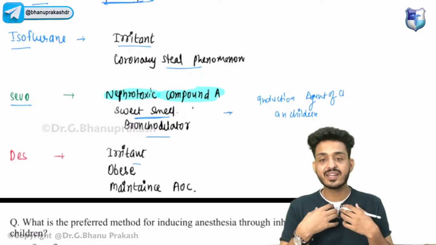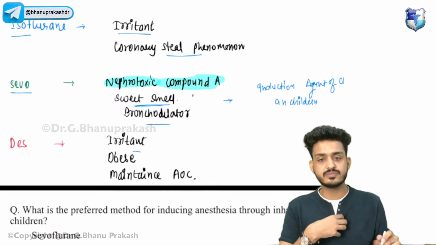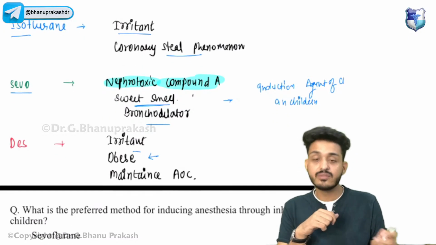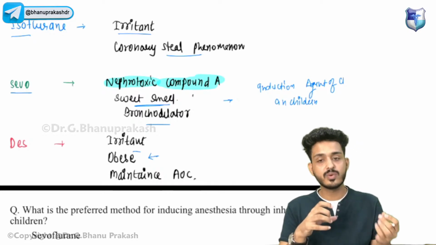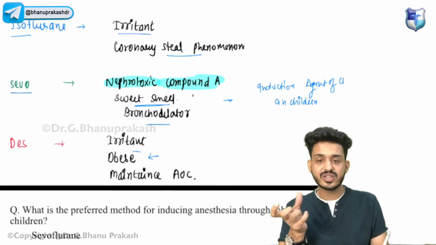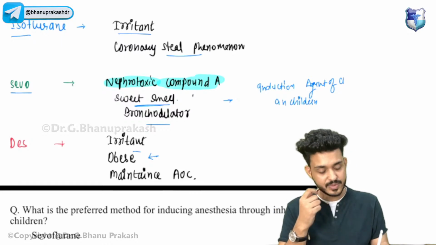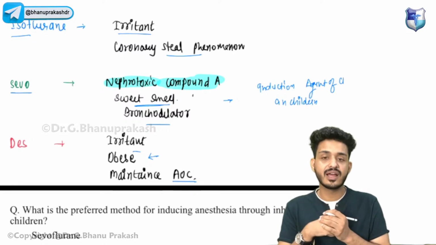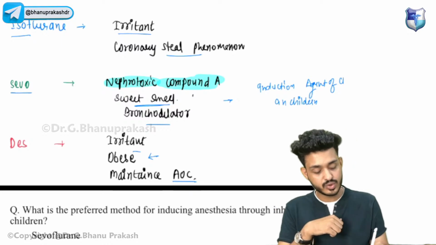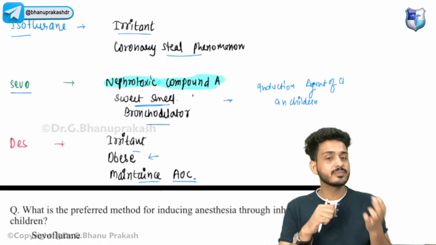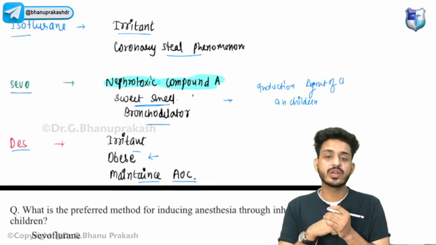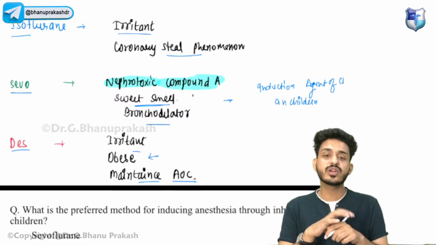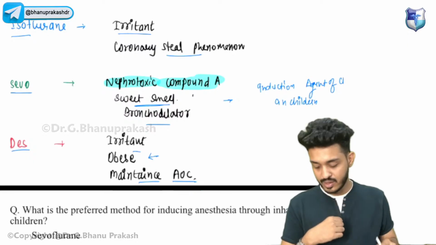Desflurane is again irritant to the respiratory system, and we can use this particular drug in obese patients because it has a good volume of distribution. It can distribute easily, so we can use it for the obese patient, and it is the maintenance agent of choice. Whenever we are inducing a patient on any drug, we can maintain that patient on desflurane. We cannot induce the patient on desflurane because it is irritant to your respiratory system.